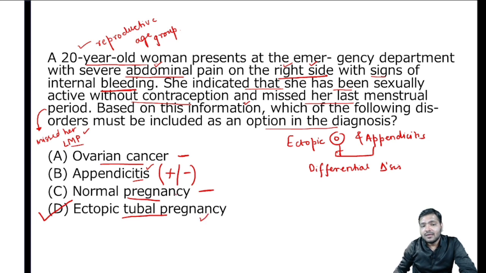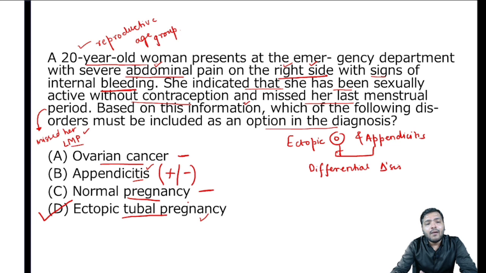So it will be an ectopic tubal pregnancy, and this is the best answer amongst all the options. Appendicitis can be there, but she is also giving a history that she has missed her last menstrual period, so the more precise answer would be the ectopic tubal pregnancy.